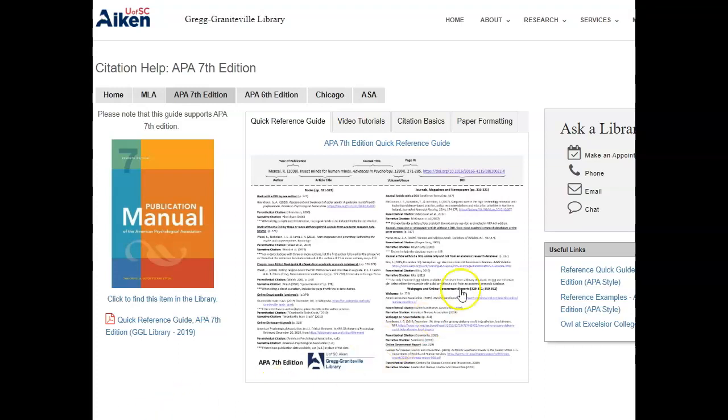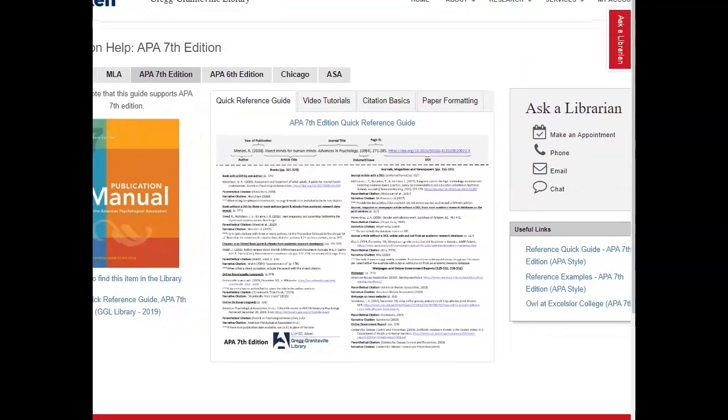On this page, you'll find access to our quick reference guide, which you can use to help you format your references, video tutorials, citation basics, some information on paper formatting, and then also we have links over here to some of the great resources available through APA's page and the Excelsior OWL page.